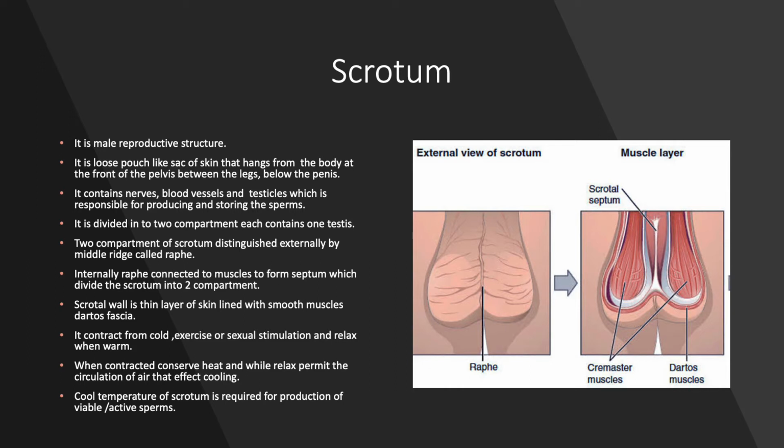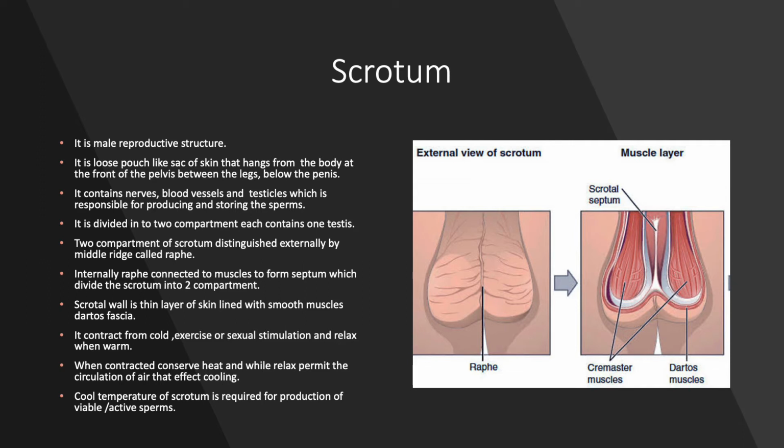The scrotum contains nerves, blood vessels, and the testes. The scrotum is divided into two compartments, right and left. Externally, these compartments can be distinguished by the middle ridge. Look at the figure. You can find the ridge there. This ridge is called the raphe.